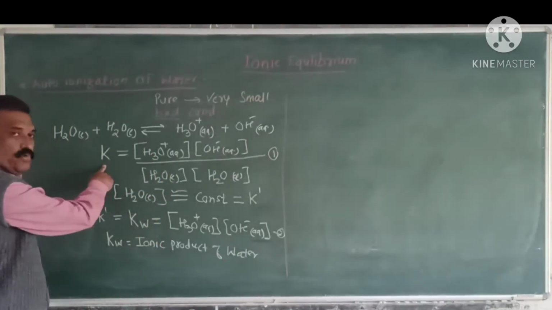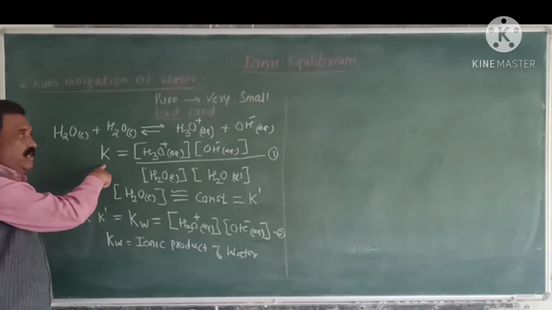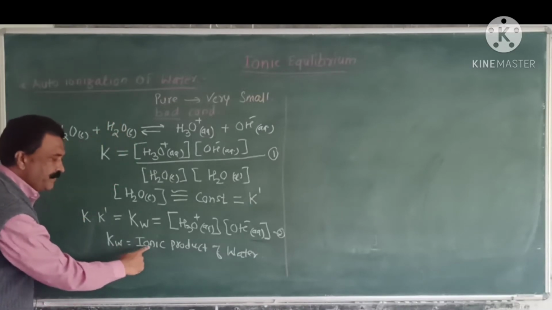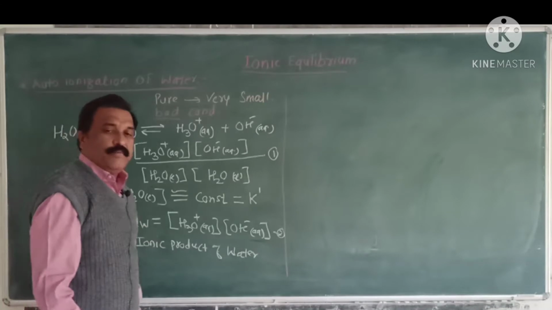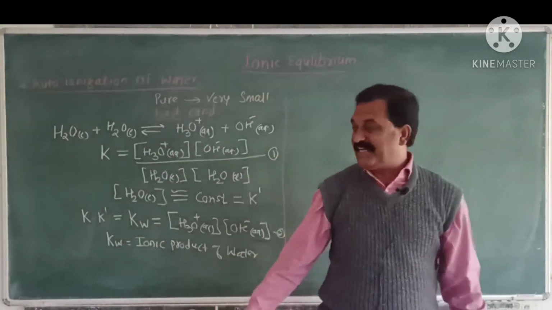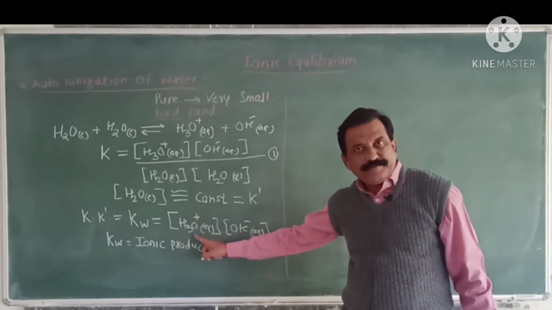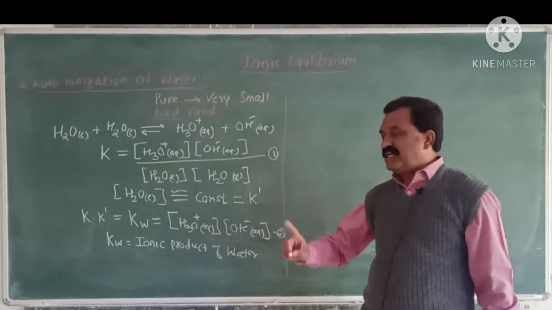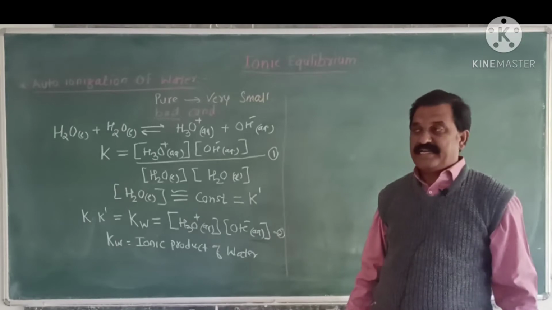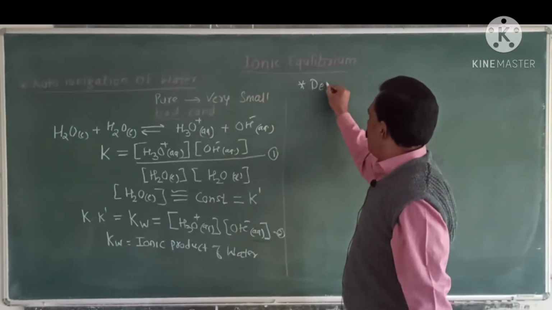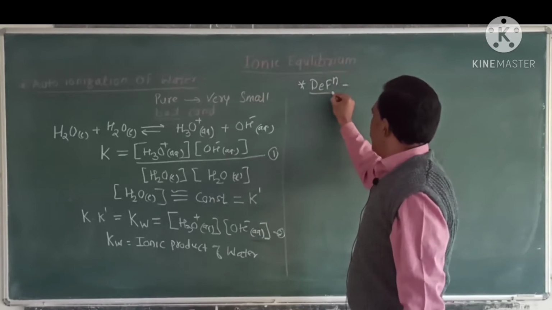Here K is the equilibrium constant of the ionization reaction, and Kw is the ionic product of water. That is, Kw is equal to the concentration of hydronium ion multiplied by the concentration of OH minus ion. Hence, the ionic product of water can be defined as follows.